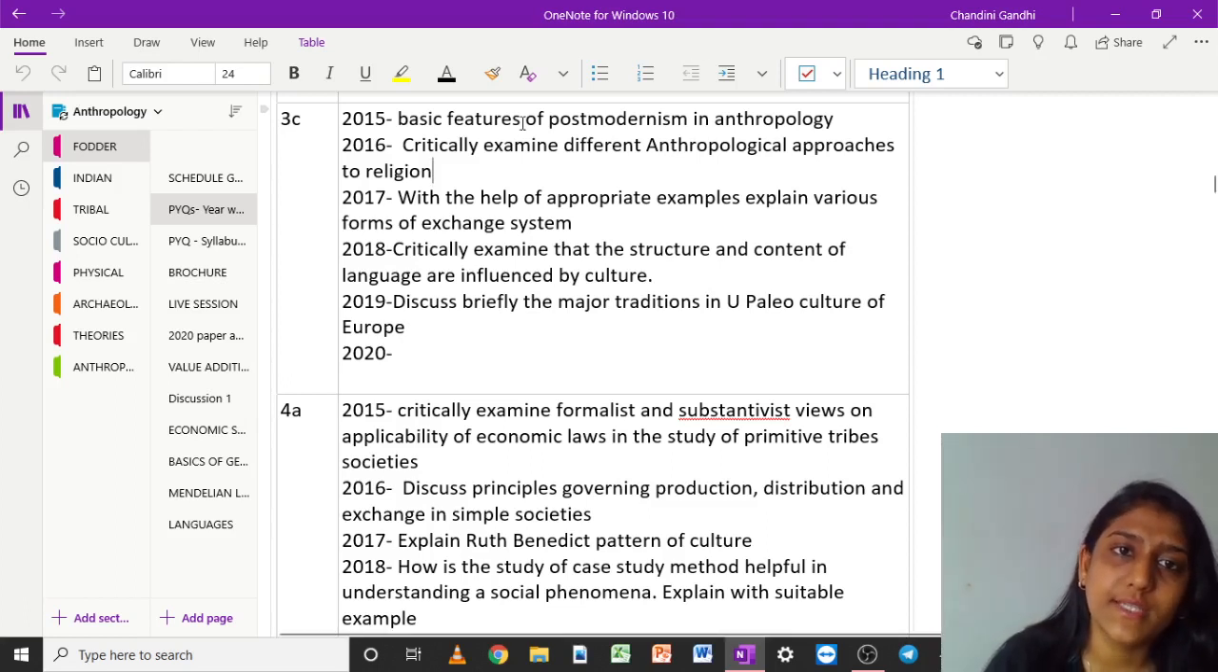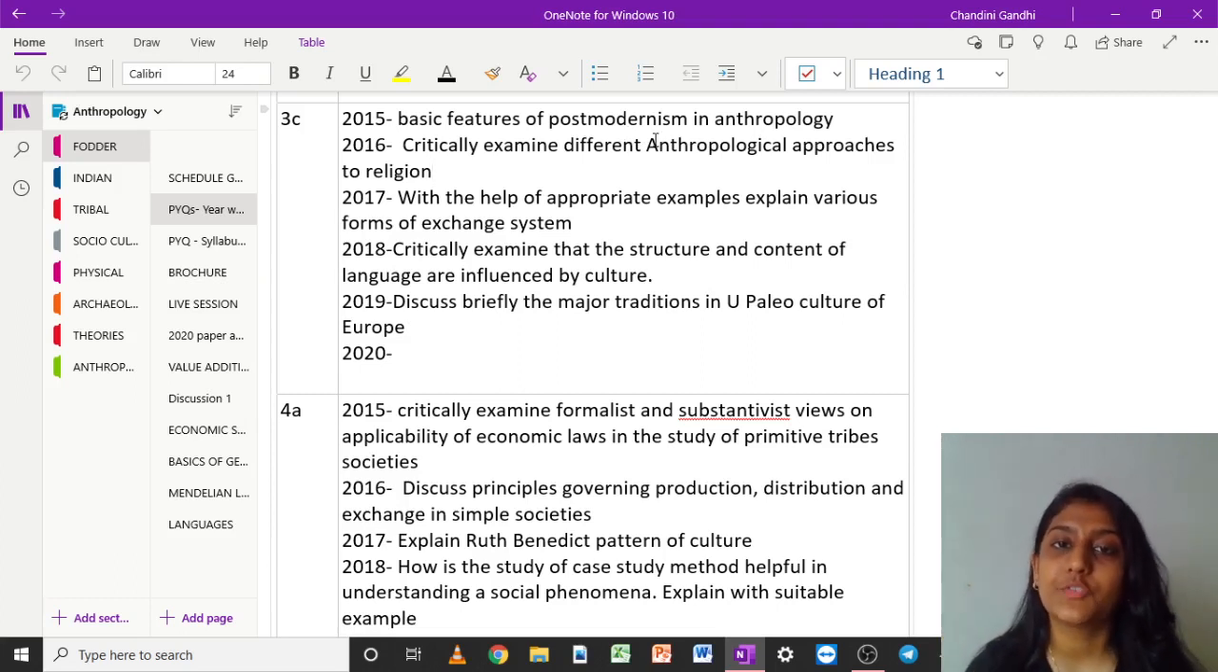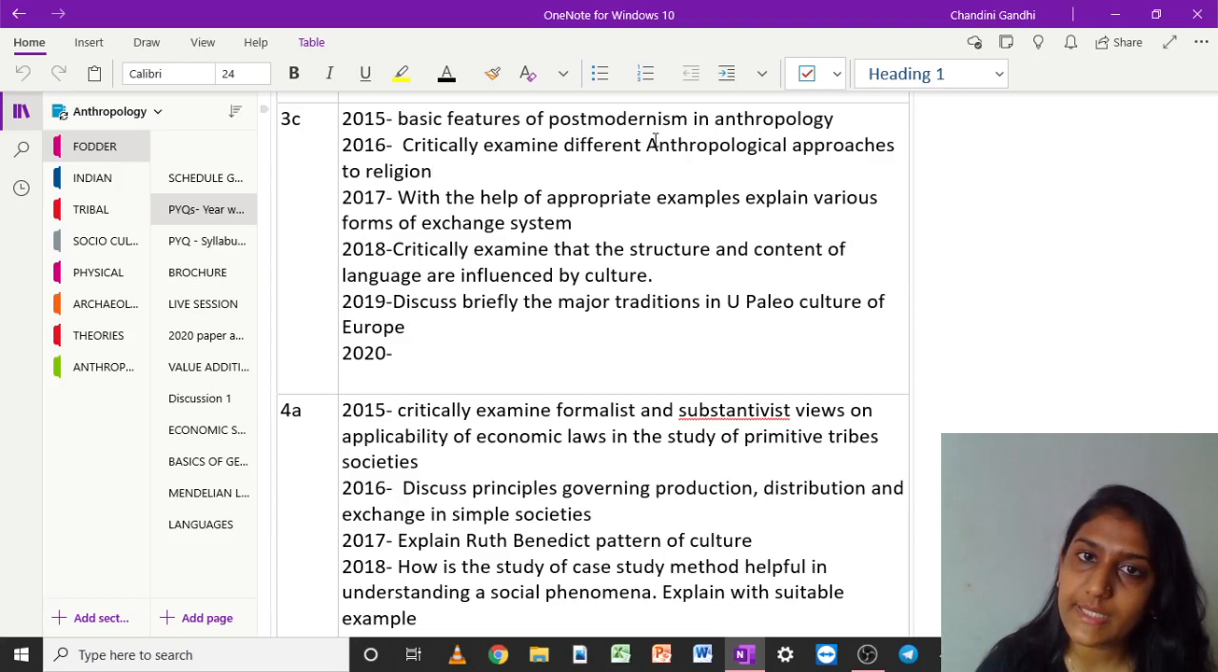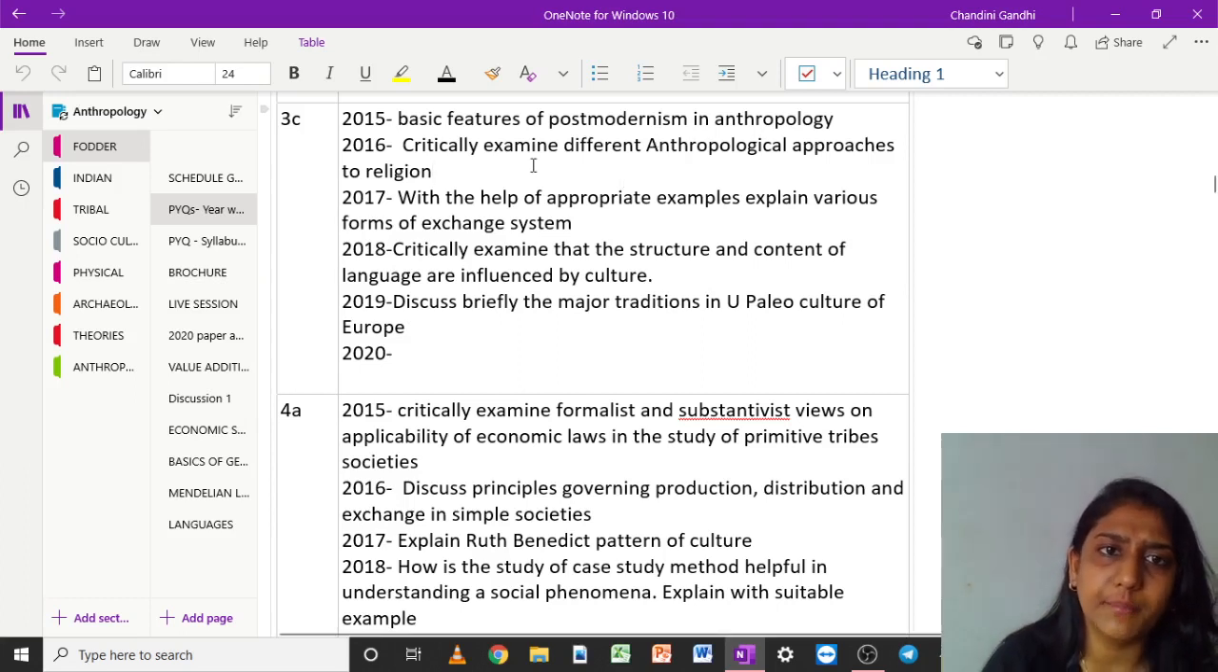So 3C if we look at, we have basic features of postmodernism. A lot of people get scared by this word alone, but just 1 page note of it will suffice, because 10 marks it doesn't carry much. But because of changing trend, it could sometimes throw a googly and the question could be asked as a 20 marker. So that is why you have to make notes of 20 marker for each topic that you study from the syllabus. Okay, so note making strategies are out on YouTube, so you can find them.